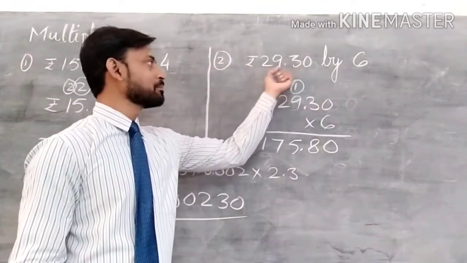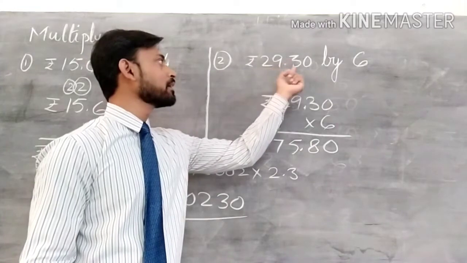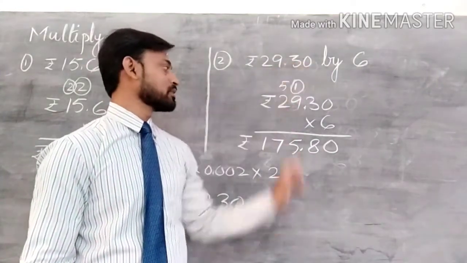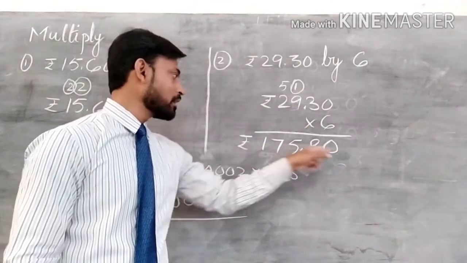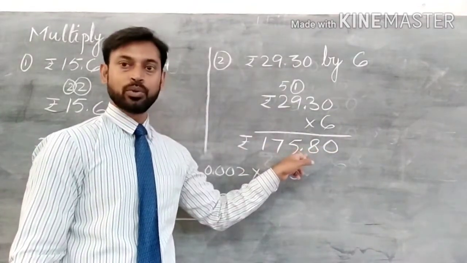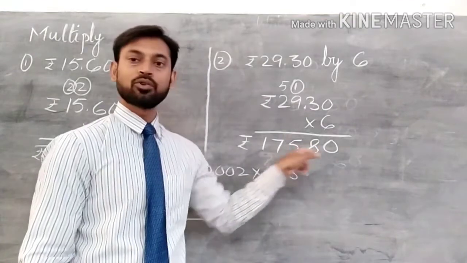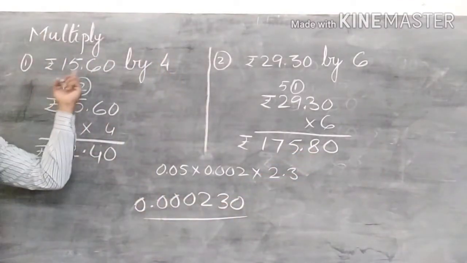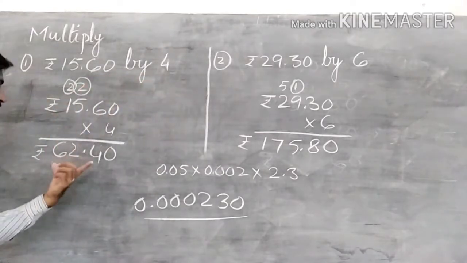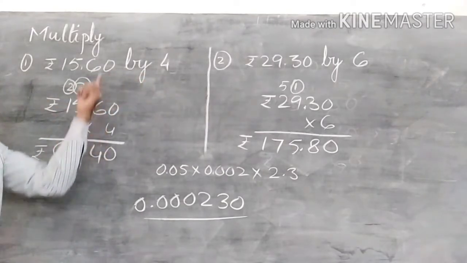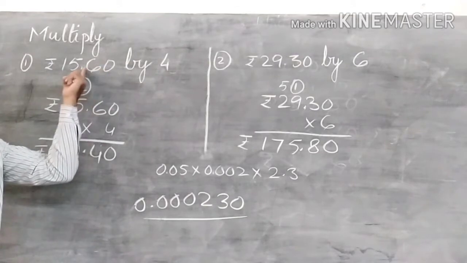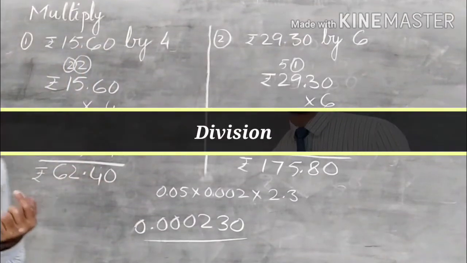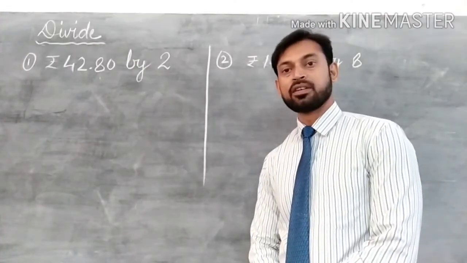Just multiply simply 2930 into 6 and put decimal after 2 places. This is the answer, and after this put 2 decimals. Decimal after 2 places. Here also multiply simply 1560 with 4. You will get the answer 6240, and after 2 places you have to put the decimal. So this is decimal.